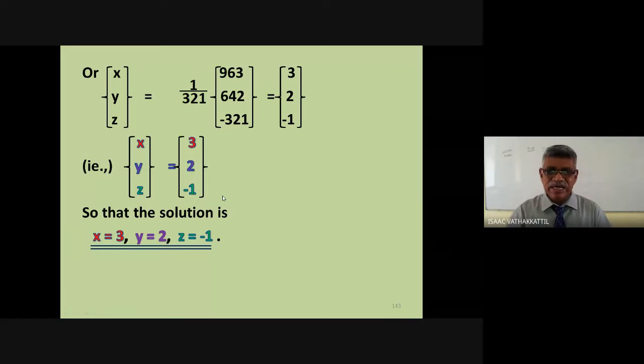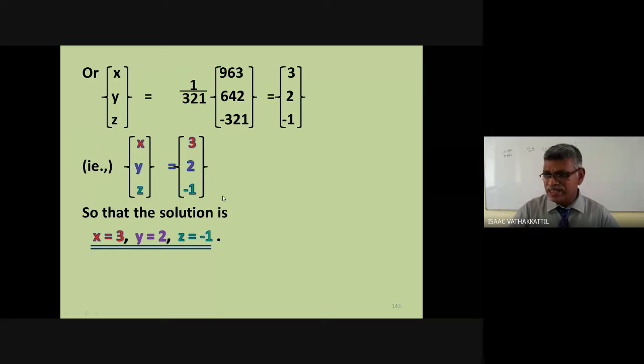Is the procedure very clear? I have only taken up the first case here, where the unique solution exists, that is, determinant of A is non-zero. We'll take up the rest later. Let us take one point. When determinant A is non-zero, a unique solution exists.